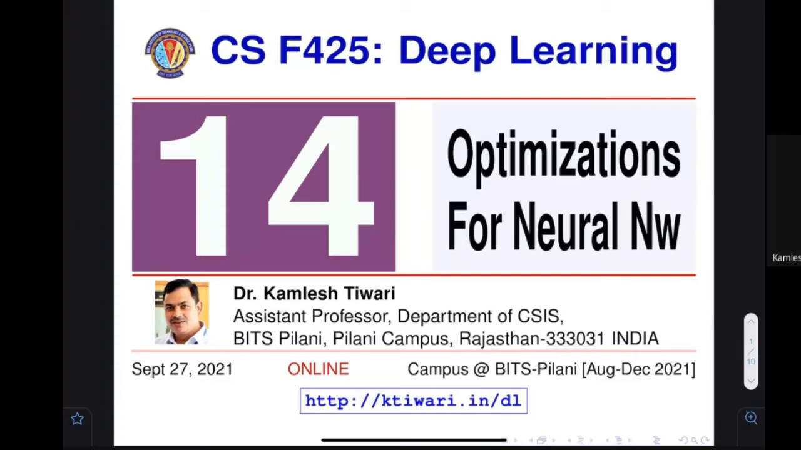Generally, whenever we do an optimization, there is some function, and for the sake of simplicity, let me take it as a function of x. So our objective would be to find a value of x that minimizes or maximizes this particular function. This is our general understanding of optimization.